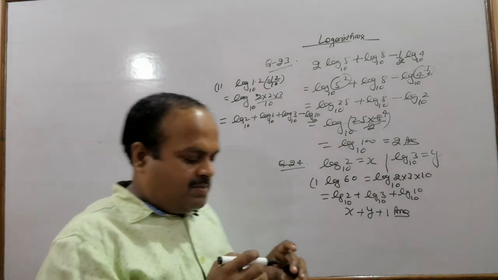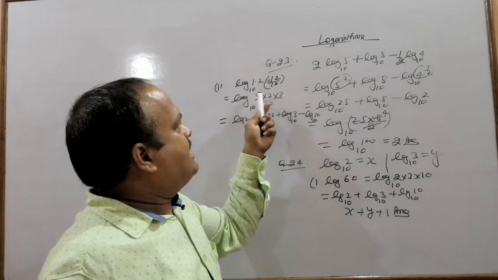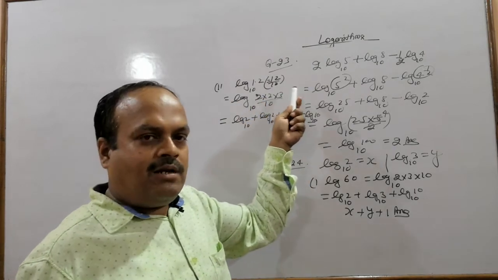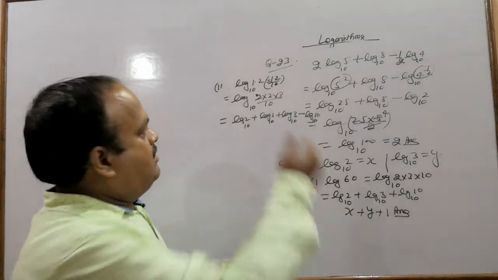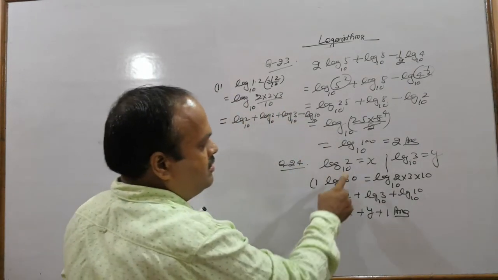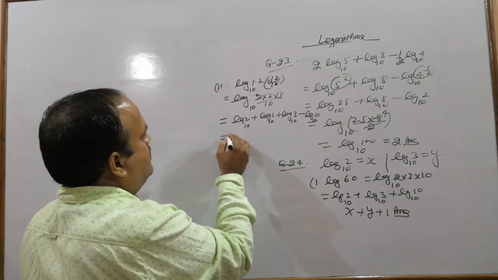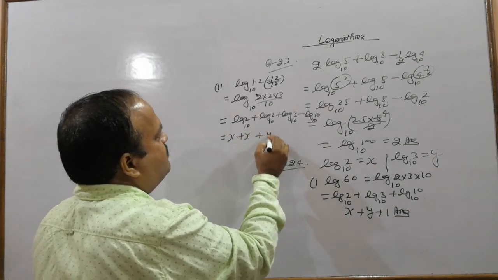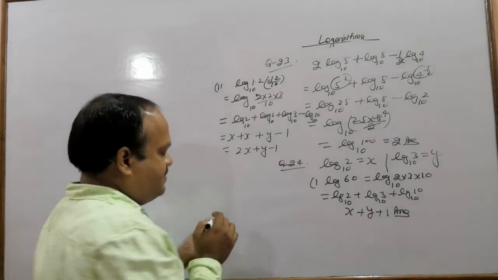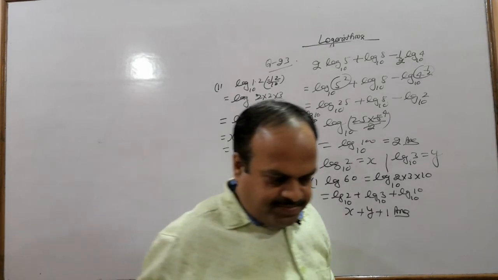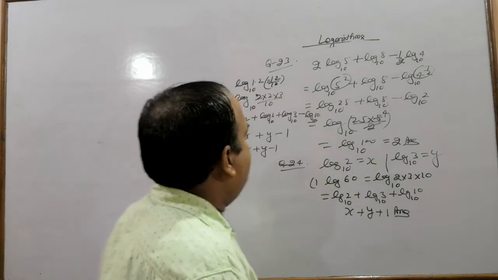I hope you understood. Product law gives log 2 plus log 2 plus log 3, quotient law gives minus log 10. Put their values. Log 2 is given as x. So x plus x plus y minus 1, that is 2x plus y minus 1. Next.